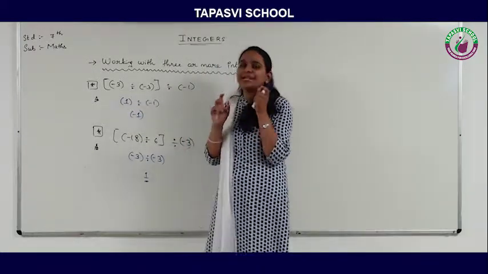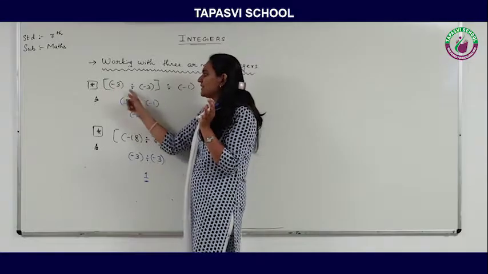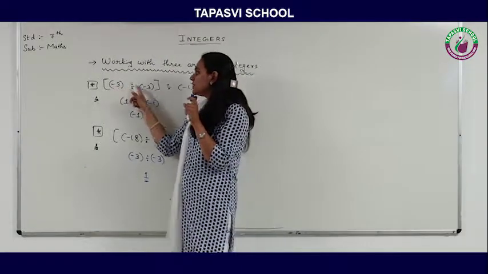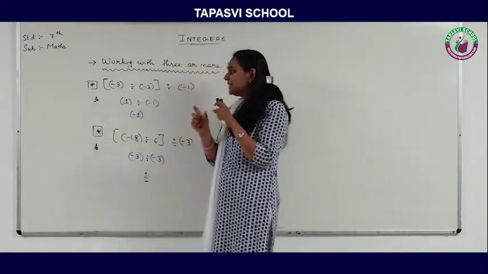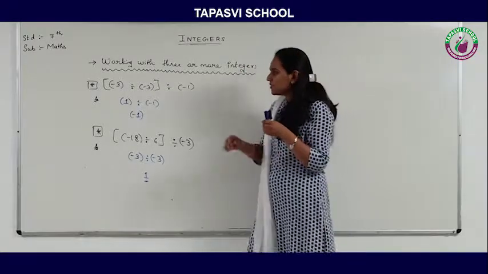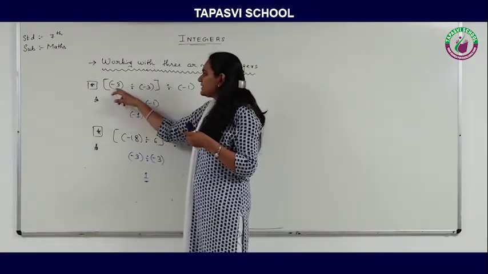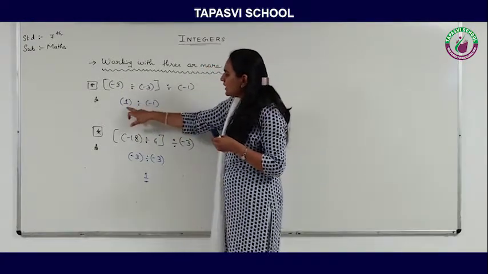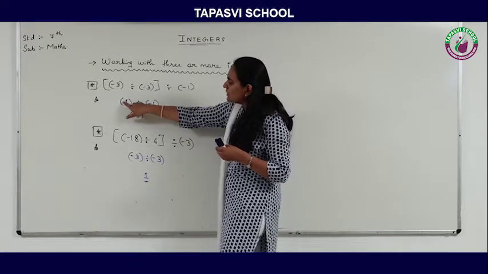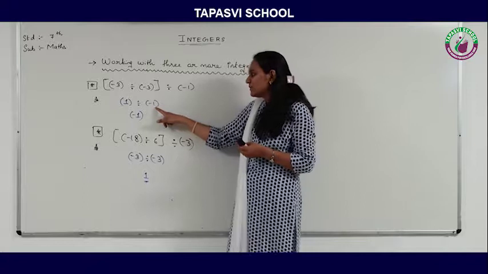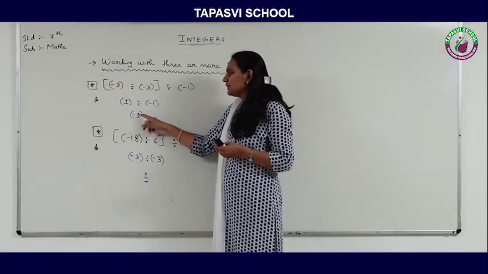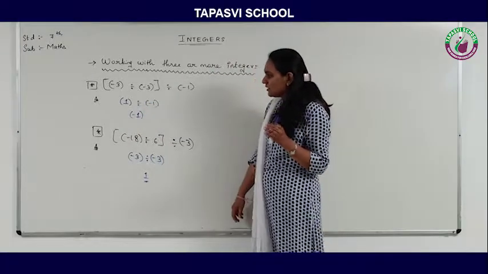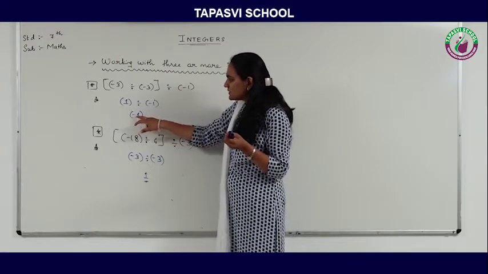Now the question is which sign to be kept. Both the integers have the same sign. So the rule of multiplication and division of integers is that if both the integers have the same sign, then the answer will always be a positive one. So 3 divided by 3 is 1 and the sign will be plus. Now we need to divide this by minus 1. So 1 divided by minus 1. Here the 1 is positive, here the 1 is negative. So 1 divided by 1 is always 1. Now one is positive, another is negative, so the answer will always be a negative integer. So the answer is minus 1.